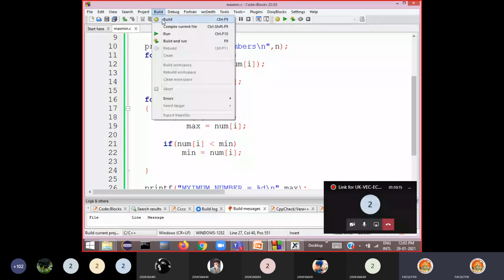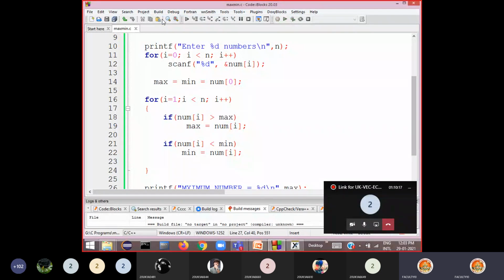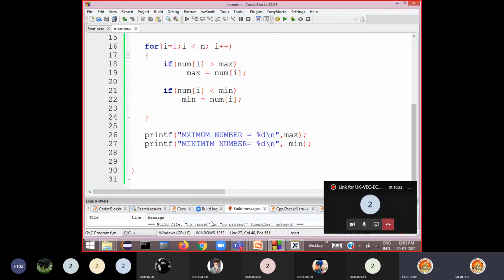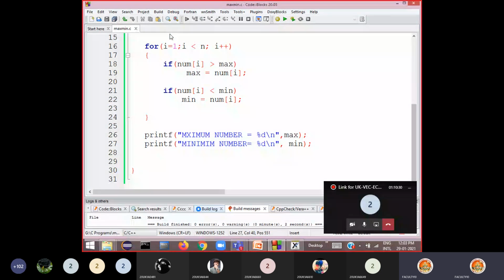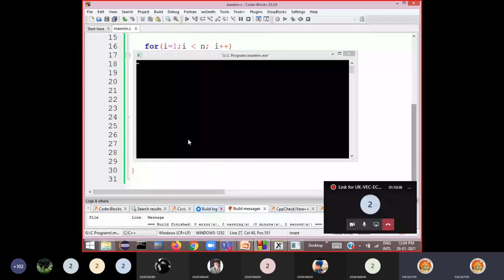Now I'm building it. Just quickly I'll show the execution. Zero errors. Okay, now just see the execution once. Now see on the screen, it says enter how many elements in the array.